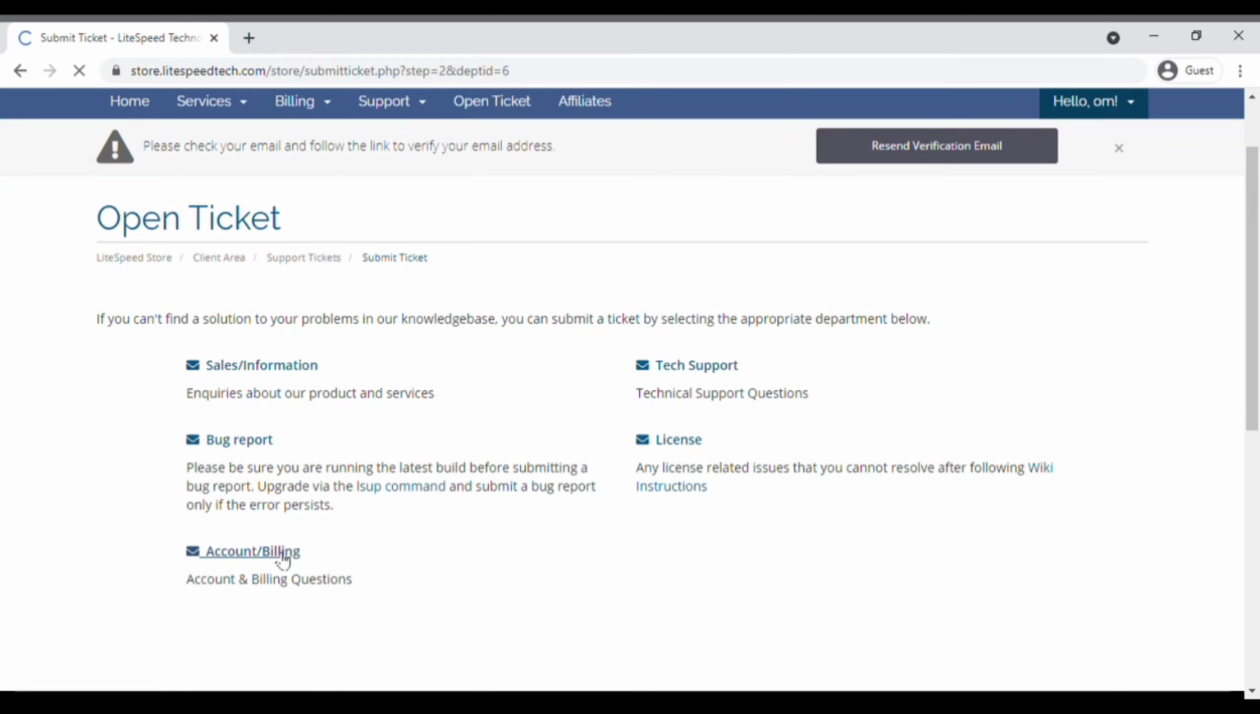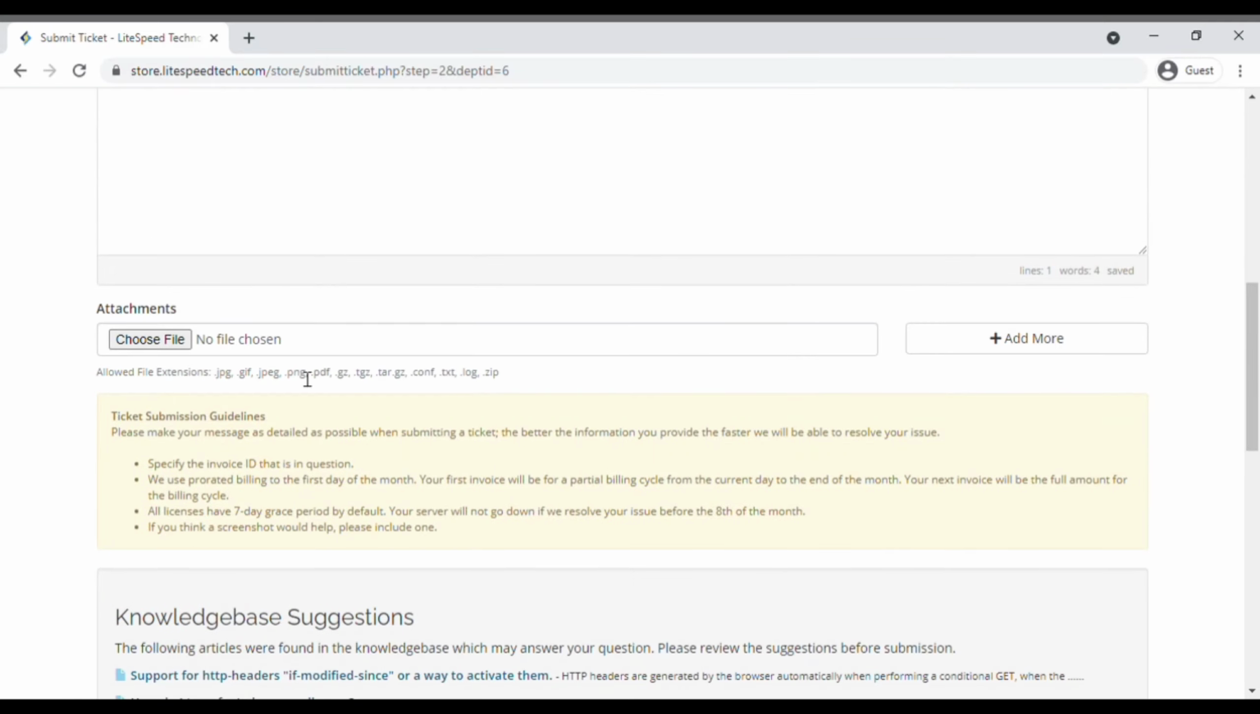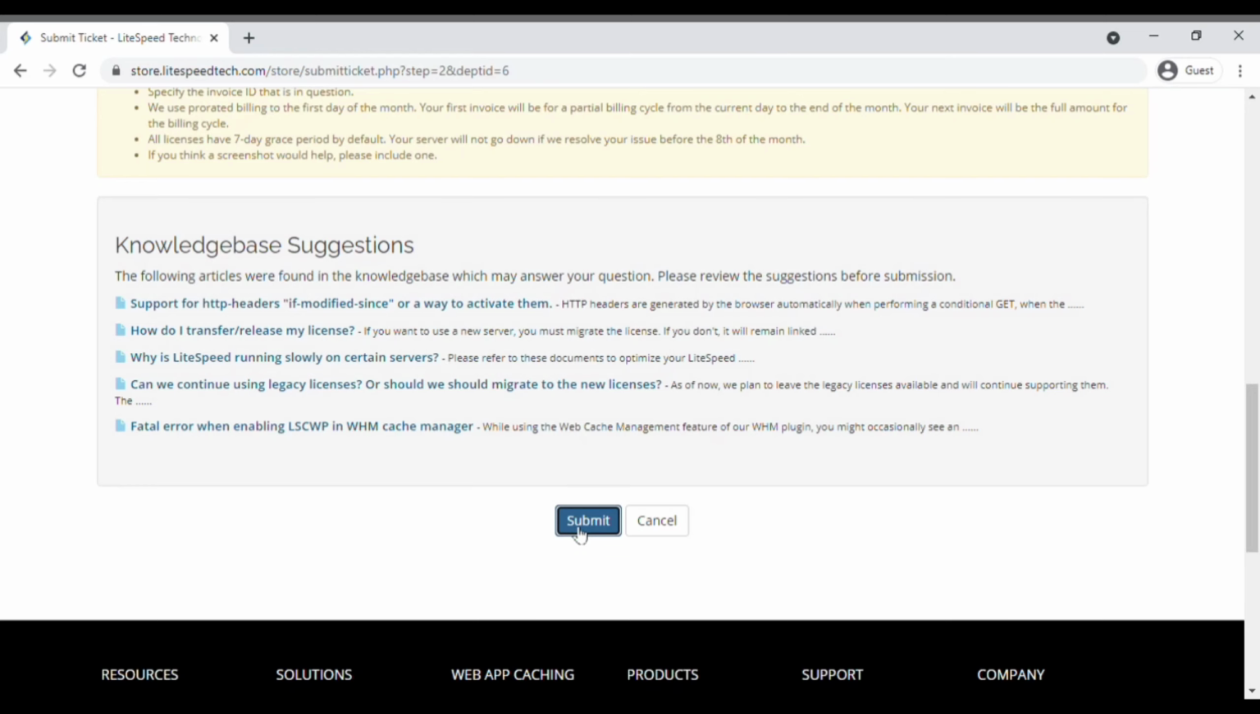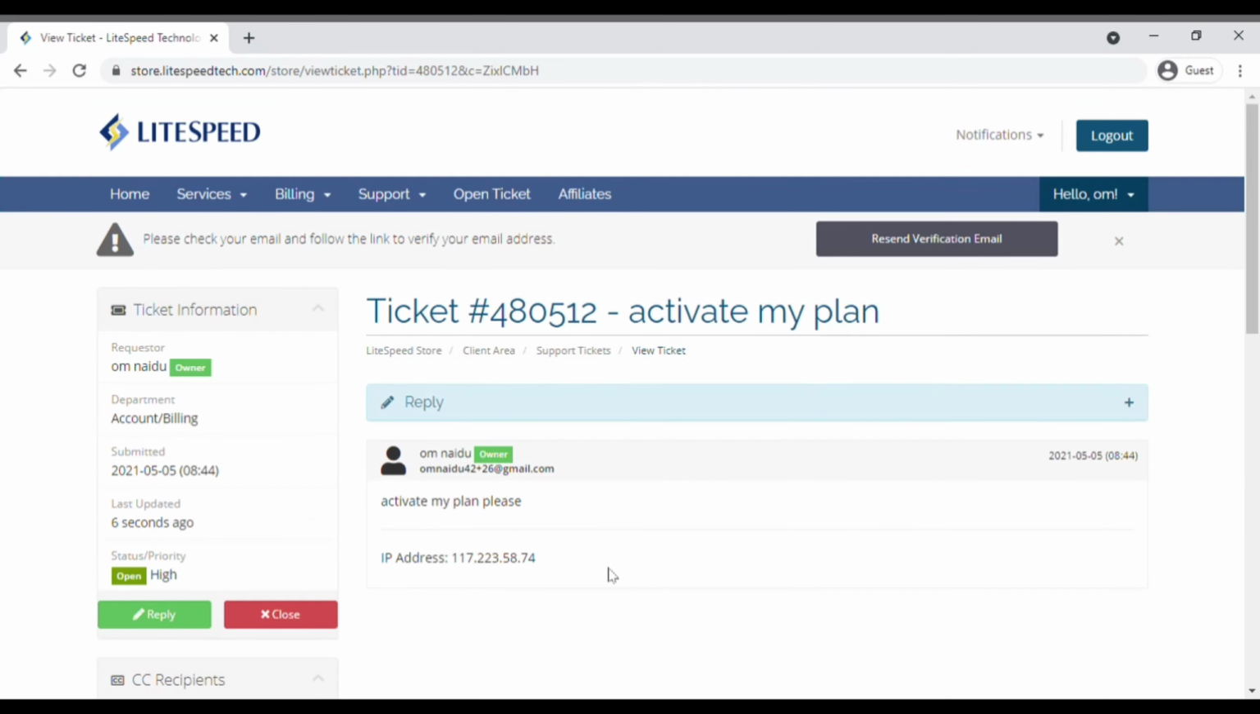After that, click on account and billing, and after that in subject add activate my plan, and in the related service click on free starter, and in priority click on high and add a message like activate my plan. Add a simple message and after that click on submit. Now click on continue. As you can see that I have created a new ticket.